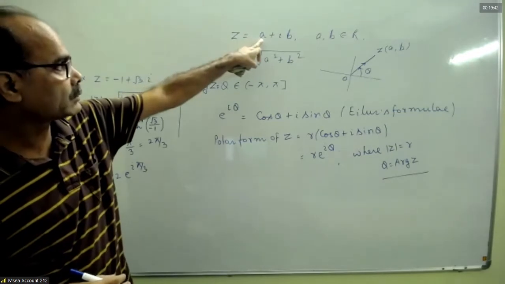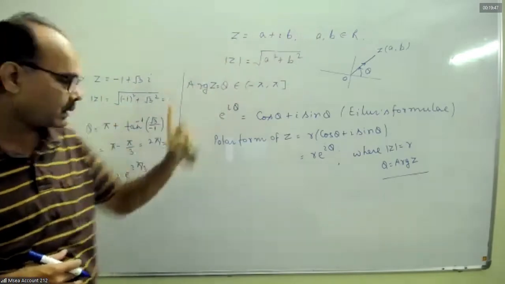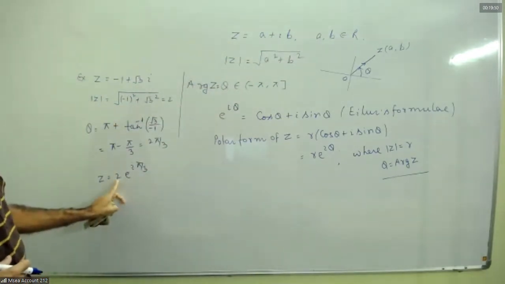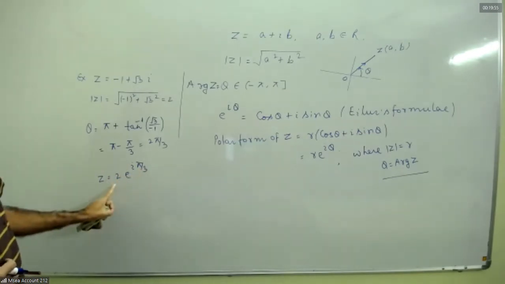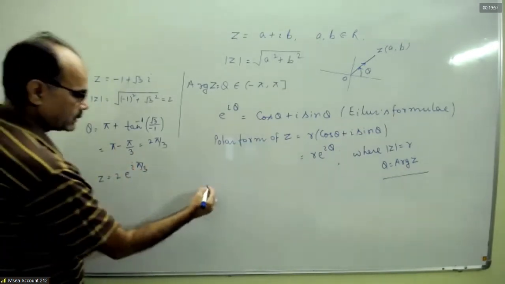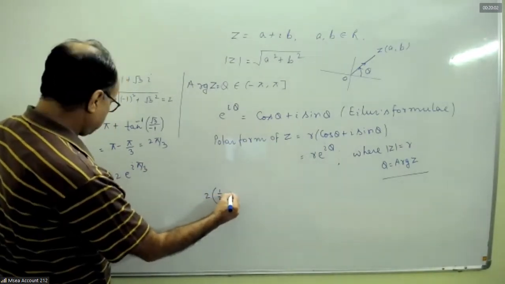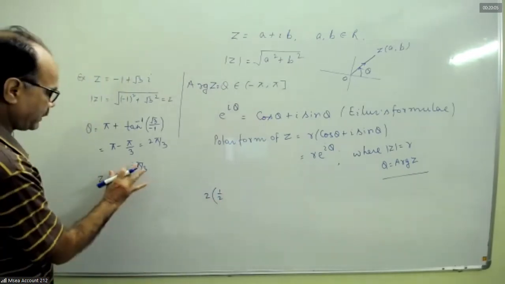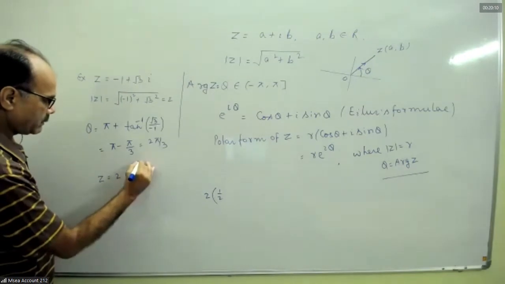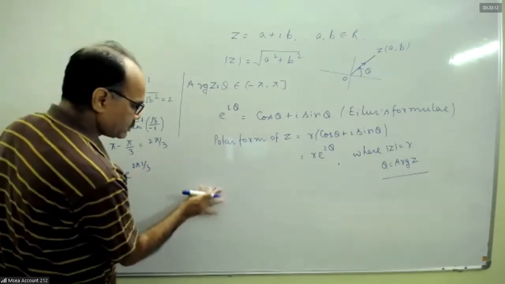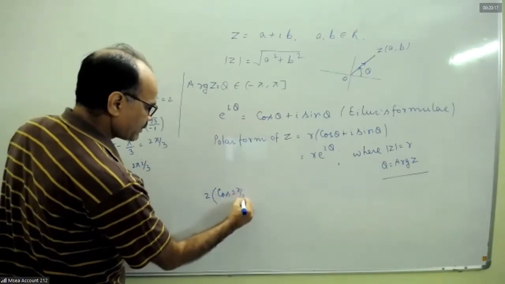Here for a complex number, 2 parameters, a and b, real part, imaginary part. Here also we have 2 parameters. One is magnitude, other is argument. So if you expand it, you will get 2 into cos pi by 3, 1 by 2. Is it? It is 2 pi by 3, na? 2 pi i by 3. Cos 2 pi by 3 plus i sin 2 pi by 3.